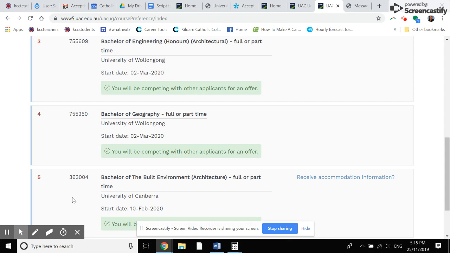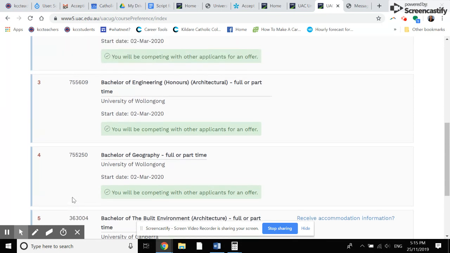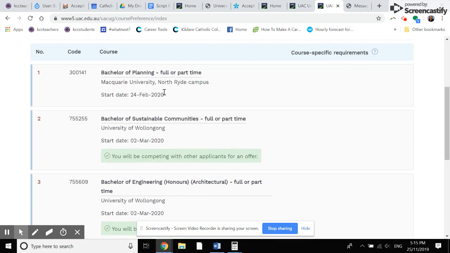If we look at her preferences on UAC, let's say that the Bachelor of Planning at Macquarie is really the one she wants to do. She needs to keep that as number 1. Or say if it was Bachelor of Sustainable Communities, she could change it. It doesn't really matter. But say one of these is her actual preference, she needs to have it as number 1.